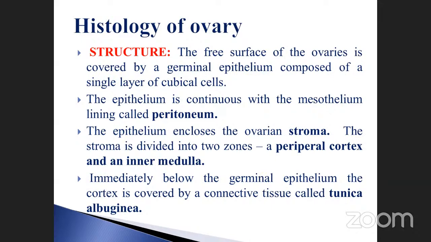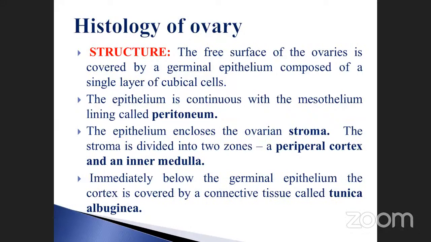A single layer of cubical cells. The epithelium is continuous with the mesothelium. Mesothelium is nothing but the middle lining called peritoneum. The epithelium is also followed by... already there are three layers there: upper layer, middle layer, and lower.